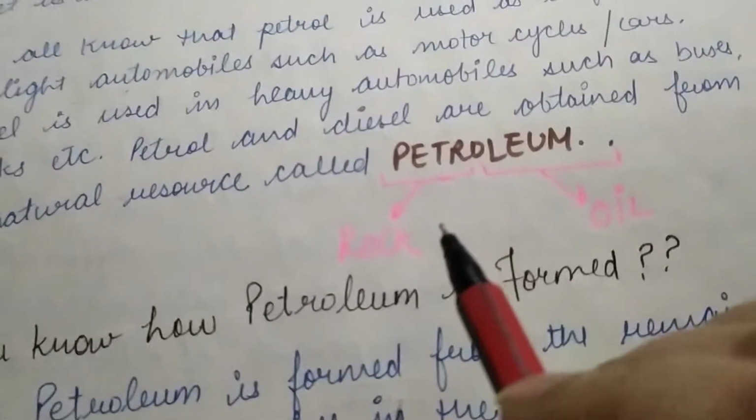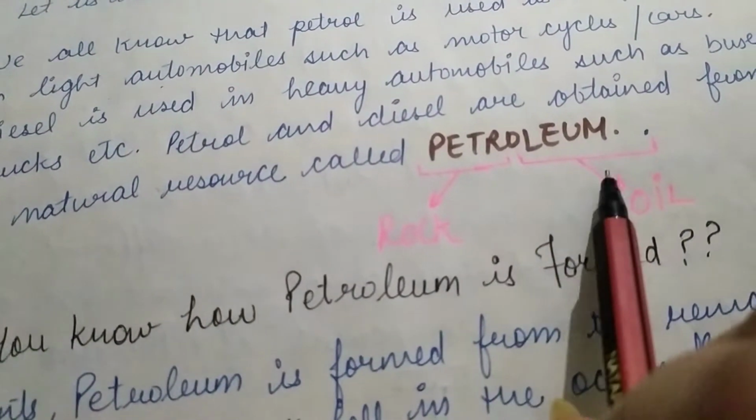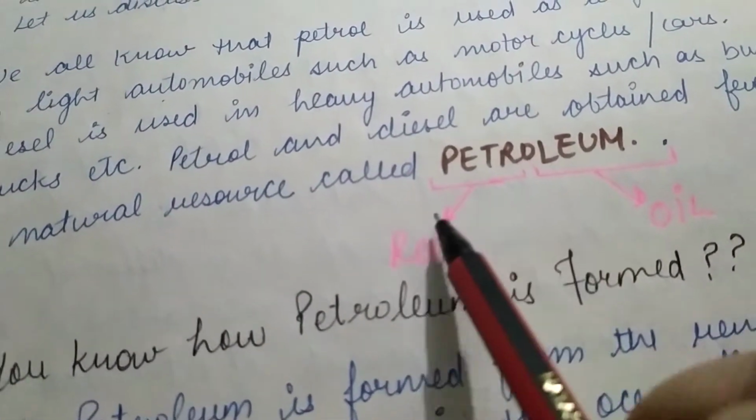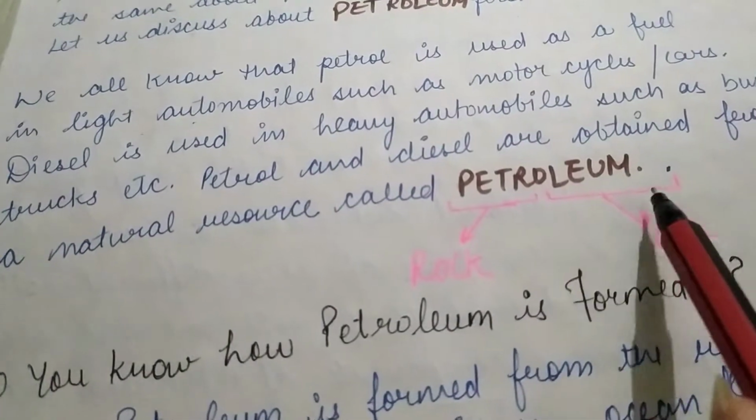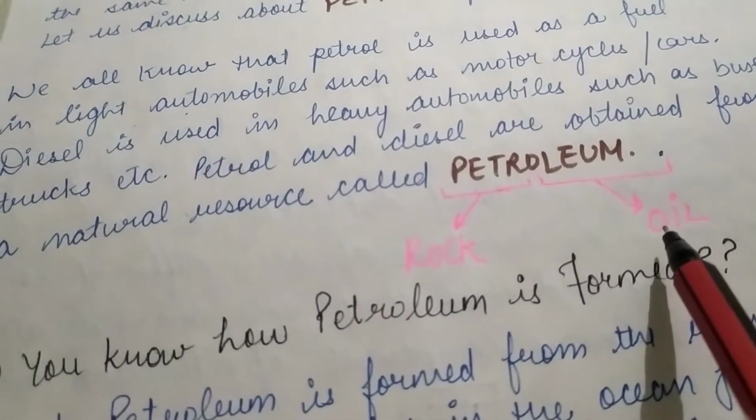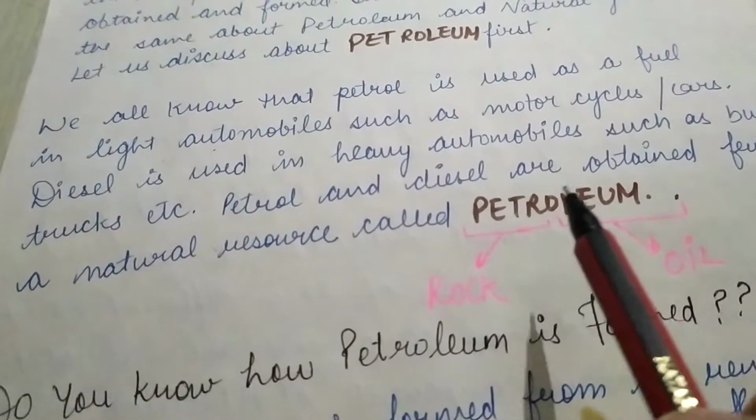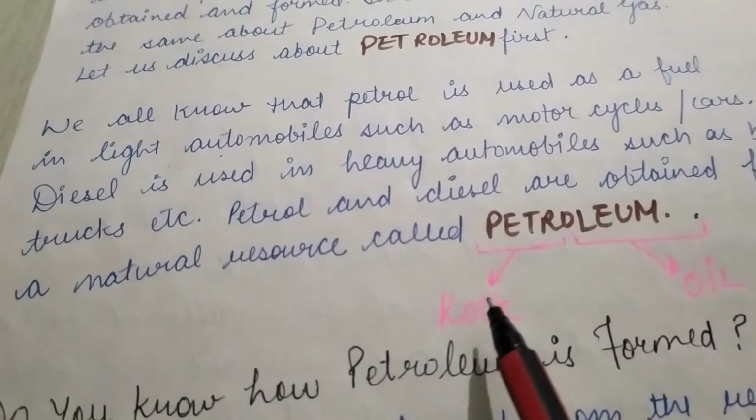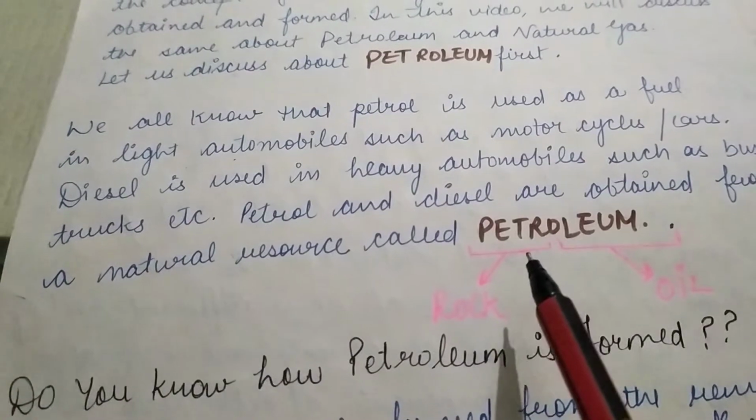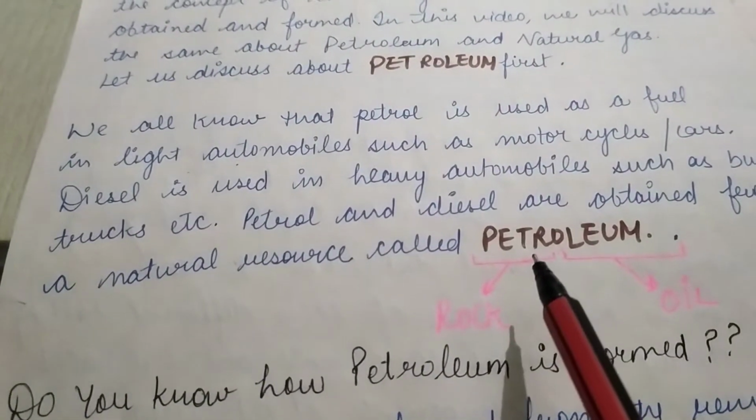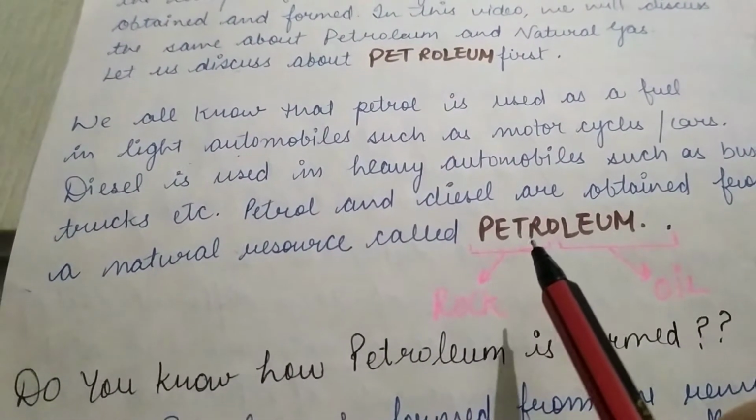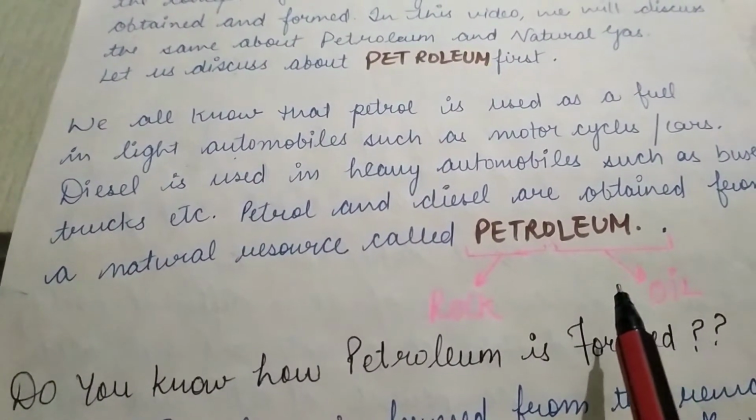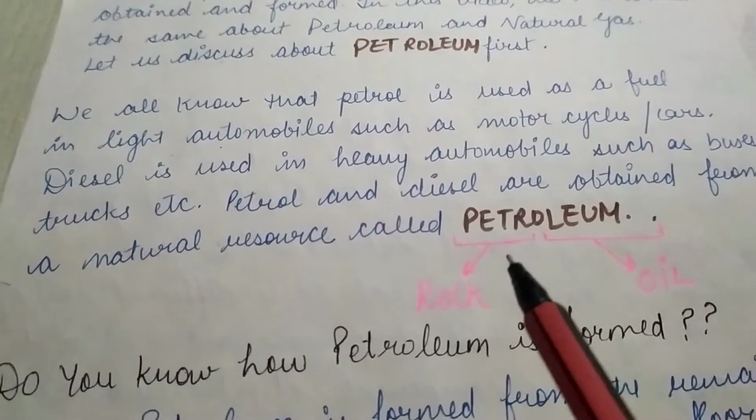Now, what is the definitive meaning of petroleum? What is the meaning of this word? Petro stands for rock and oleum stands for oil. So it is a type of oil which is obtained from rocks. So I hope that you get an idea that from where the petroleum is obtained and how it looks like. Yes, it's an oily substance which is obtained from Earth's crust.